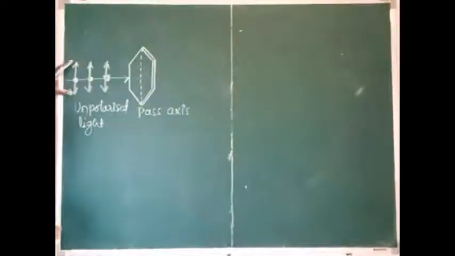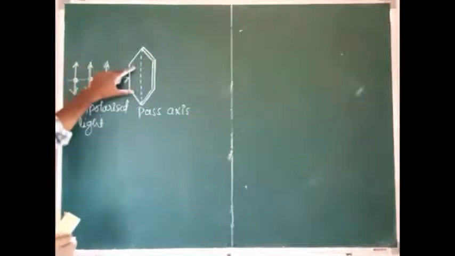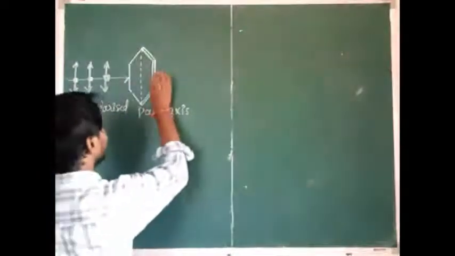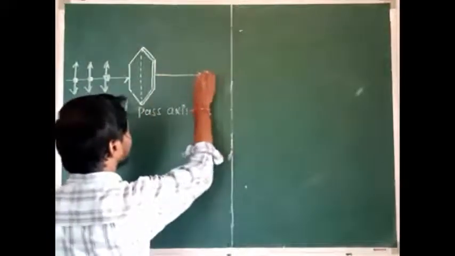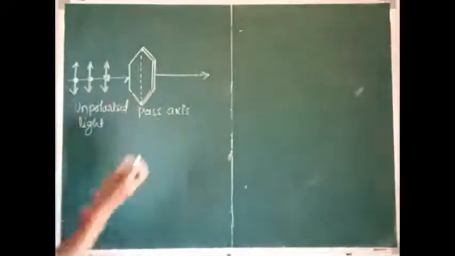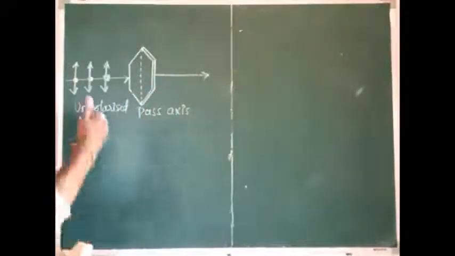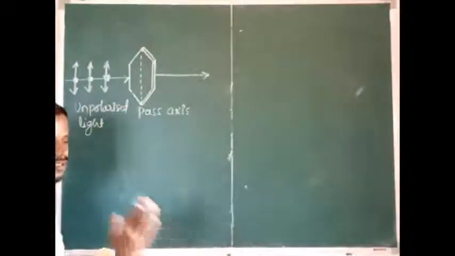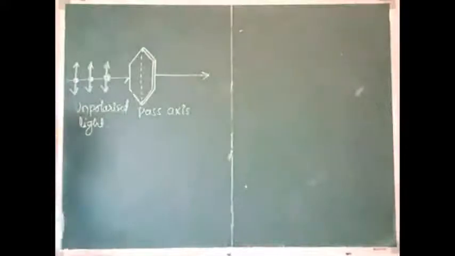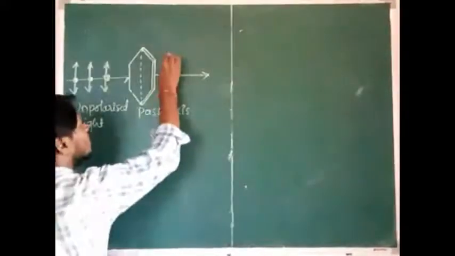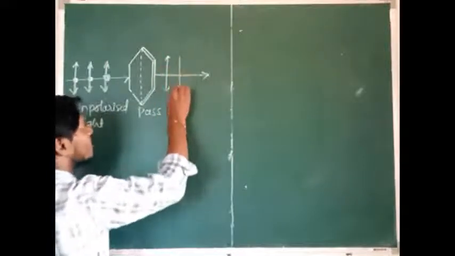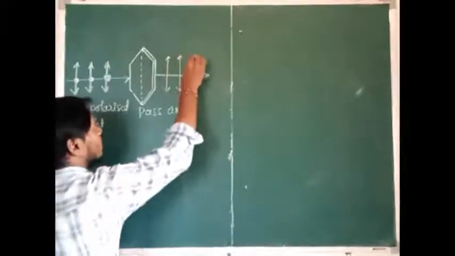So next, see here, the vibrations of the light which are parallel to the pass axis can be transmitted through the pass axis of the polaroid. Only these pass through the transmission axis. These vibrations which are parallel to the pass axis can pass through it. Then the remaining vibrations are absorbed by the polaroid.